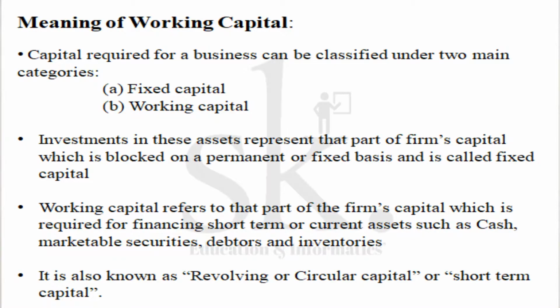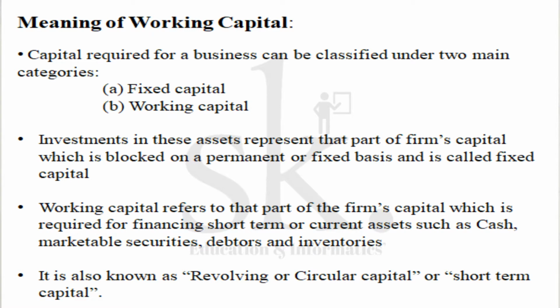Now, capital required for a business can be classified under two main categories. One we say is fixed capital, another we say is working capital. Every business needs funds for two purposes: for its establishment and to carry out its day-to-day operation. Establishment means expenses which are fixed in nature, like purchase of machinery, plant, etc. And the second part, its day-to-day operation, we term as working capital.